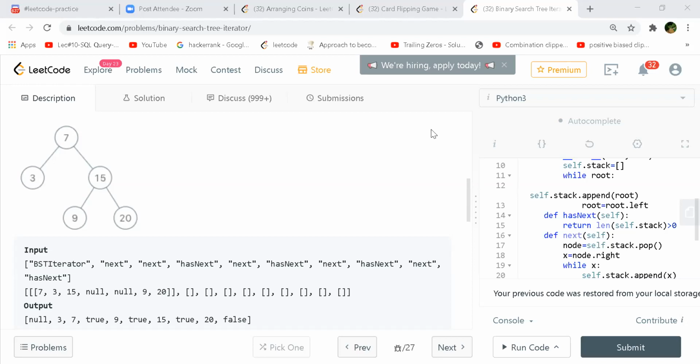Correct. Yeah. And then we can optimize our space part. So how will you fill the container? We can just do a recursive in-order or iterative traversal, and in the constructor itself, we can first fill the container. Then for each of the function calls, we just need to return the value, or just need to check that our pointer does not go to the rightmost end of the container.